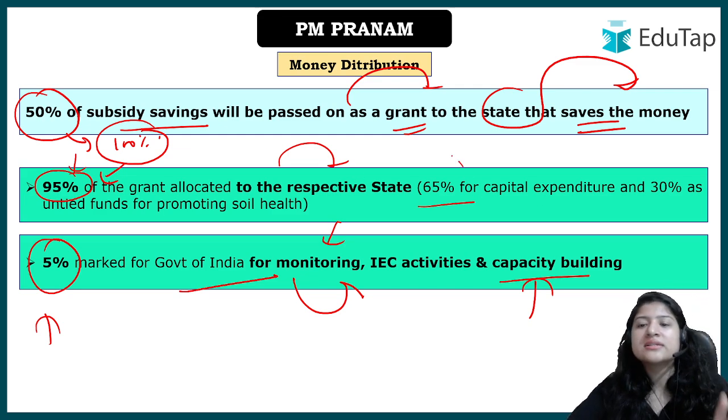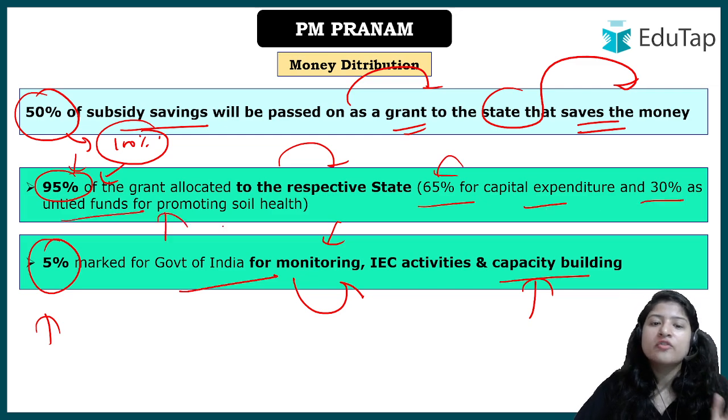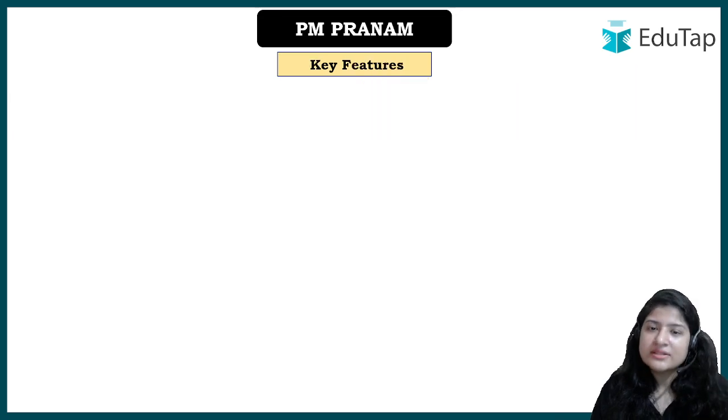Now they can use 65% for the capital expenditure and 30% for promoting soil health, means coming up with the programs that will promote soil health, okay? So that was the money distribution.